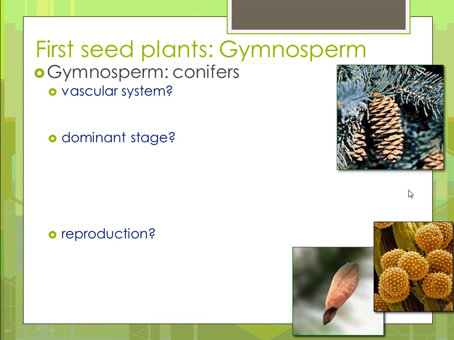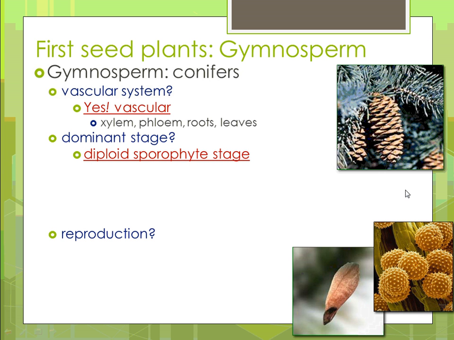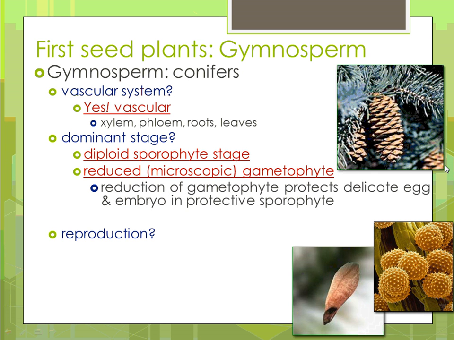All right, for gymnosperms, the vascular system, absolutely, they are vascular, so they have the tracheids, they have the xylem, they have the phloem, they have the roots, they have the leaves. The dominant stage, when you look at a tree, that's your sporophyte stage. It's diploid sporophyte stage. They have a reduced microscopic gametophyte, and those are going to be found on the cones. You have males and females. And so the reduction of the gametophyte protects the egg and an embryo in this protective sporophyte, which again, are your cones. And that little seed is going to be protected from drought and UV radiation.